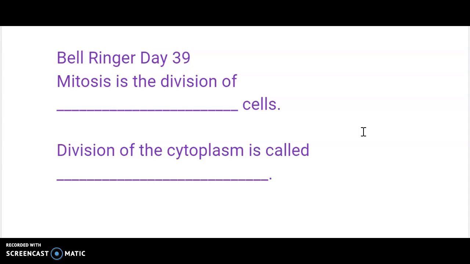Any cell in your body, be it skin cell, heart cell, lung cell, bone cell, all the cells in your body are somatic cells unless it is the egg or sperm cell. So the egg and sperm cells are gametes or sex cells. Mitosis is going to happen in the somatic cells, the body cells. Our germ cells, sex cells, are going to undergo meiosis instead of mitosis. And we'll talk more about it later. But mitosis is division of somatic or body cells.